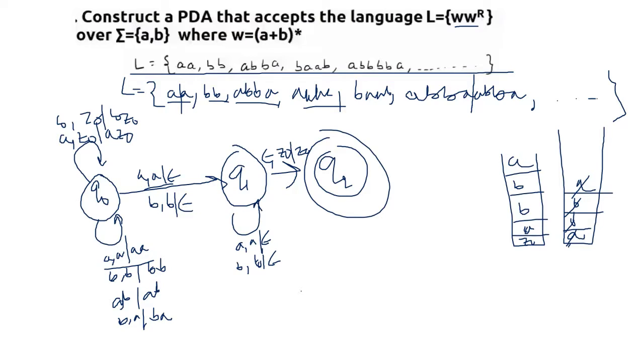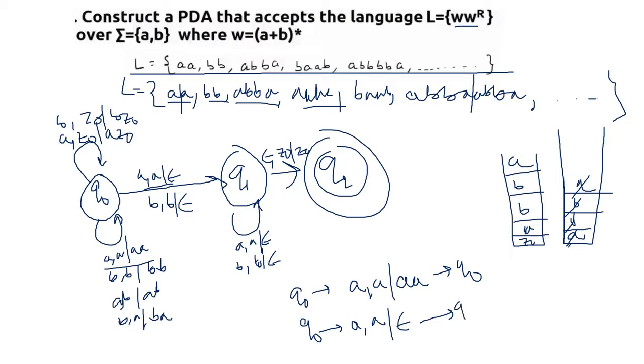So, in this example, whenever we are applying A on A, we are getting AA and we are reaching Q0, and also for Q0, whenever we are applying A on A, we are getting epsilon and we are reaching Q1. So this part is absolutely the same, but this part is absolutely different.